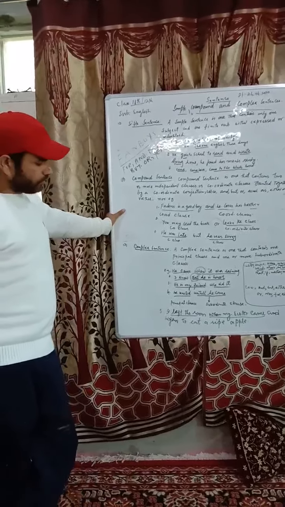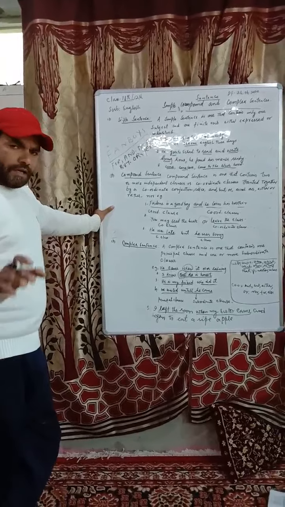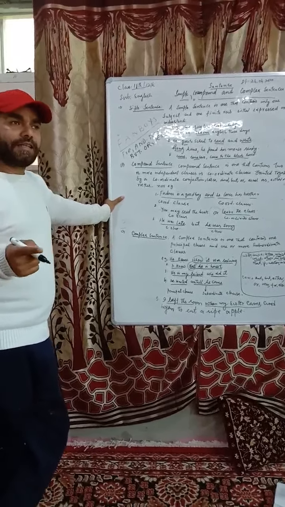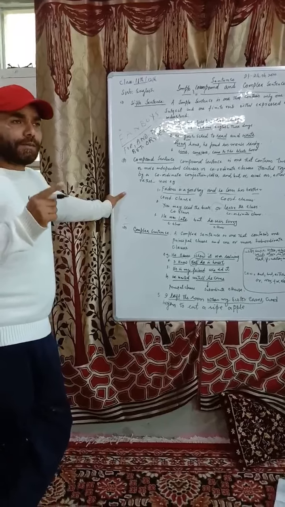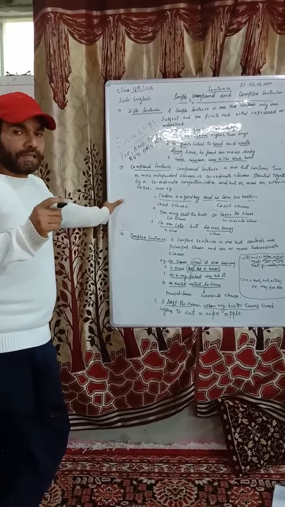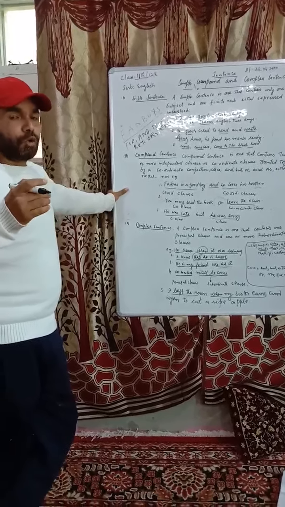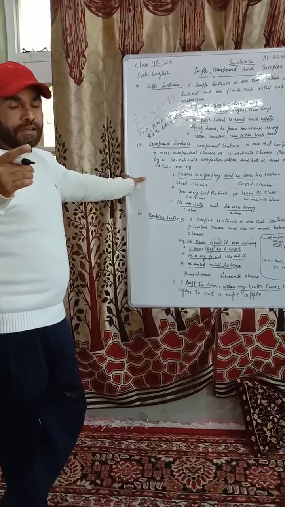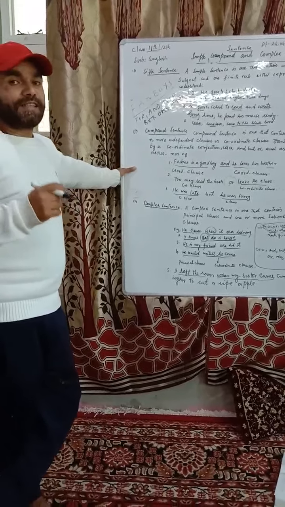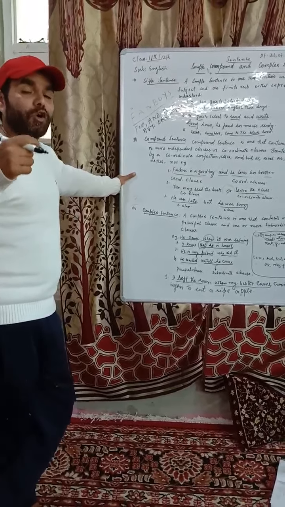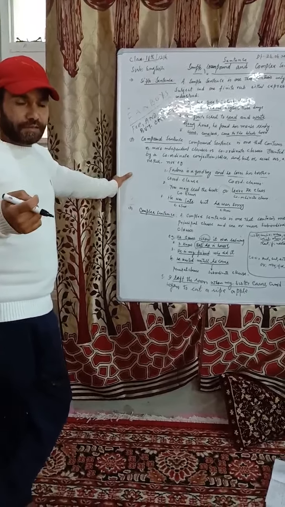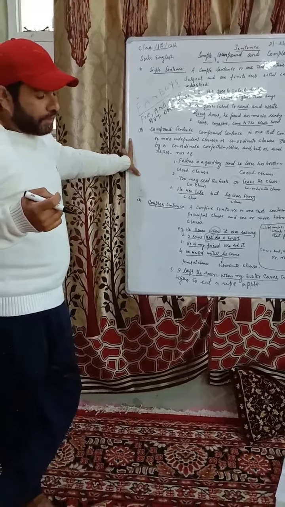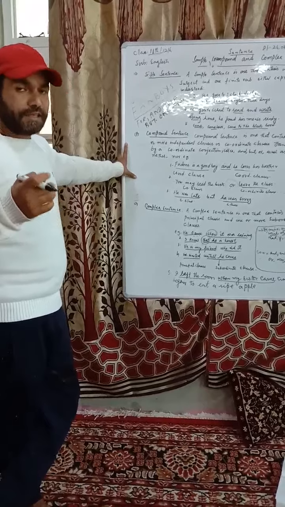So dear students, sometimes a complex sentence contains one independent or principal clause and one or more dependent clauses. A complex sentence may also contain a coordinate clause, but there should also be a subordinate clause in the sentence.